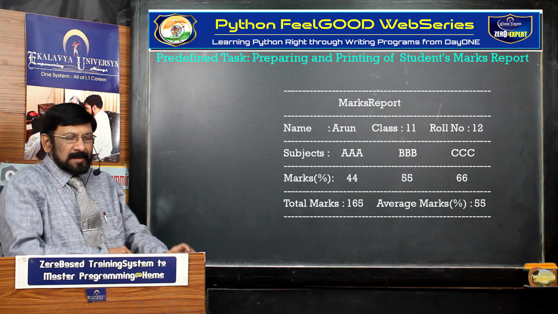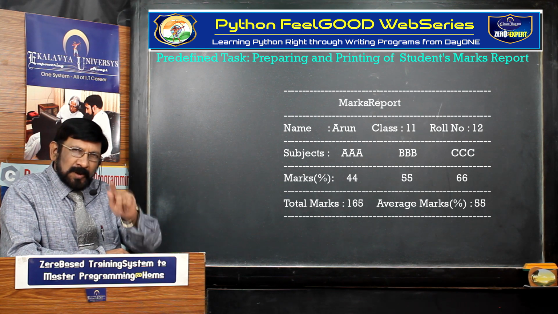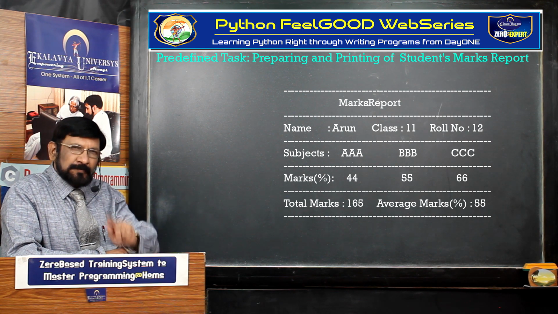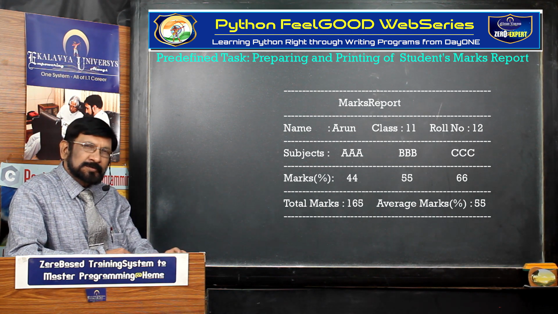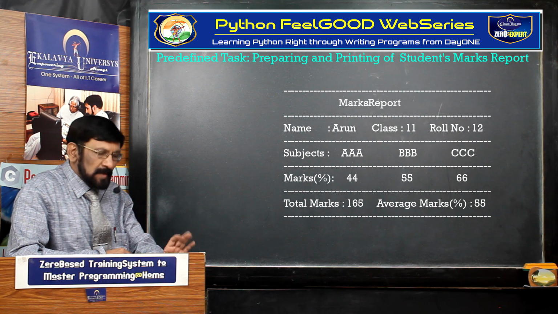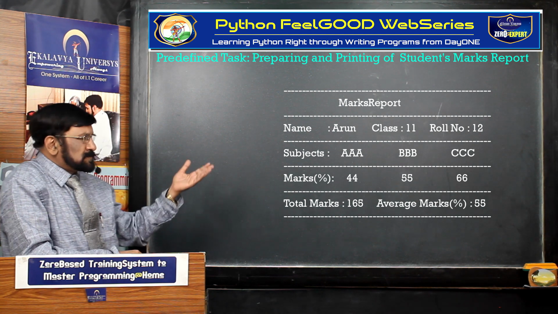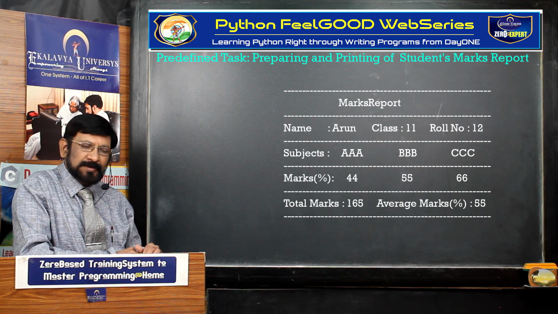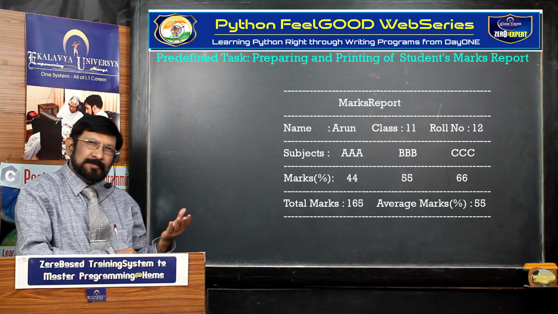Now we see that. This is our predefined task. One of the predefined tasks, this program you are going to write after 3 hours of your study, a program of 50-plus lines. Our predefined task is like this. Every student knows that, and I need not explain much. This is a student's mark report. Here, what elements are there?